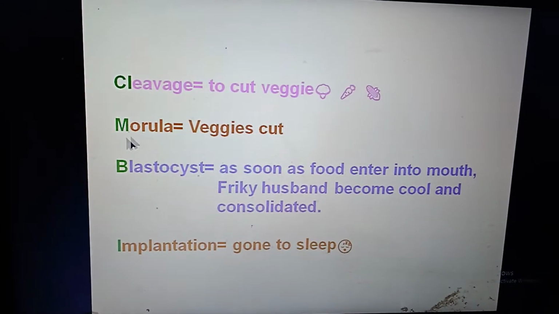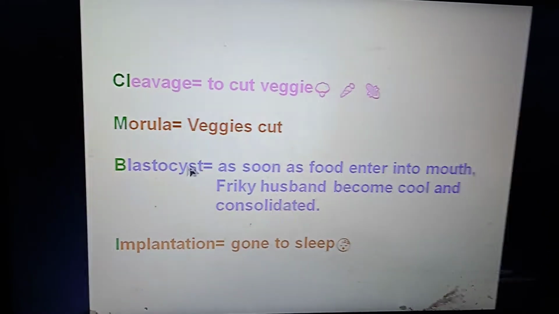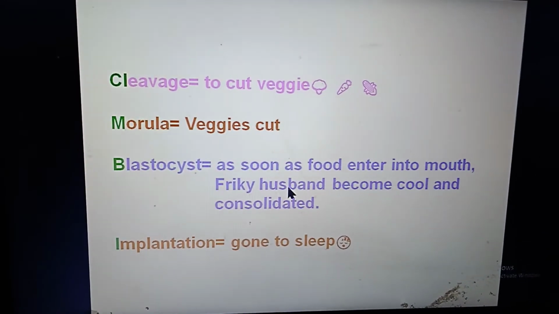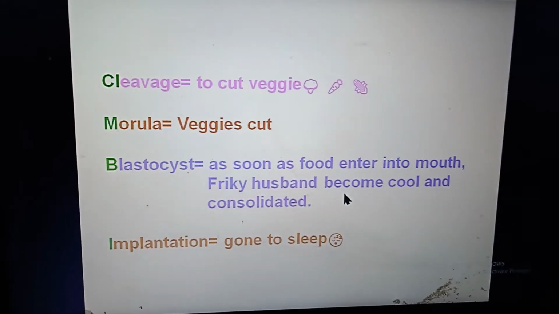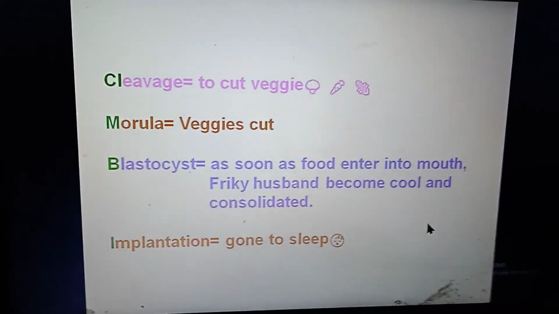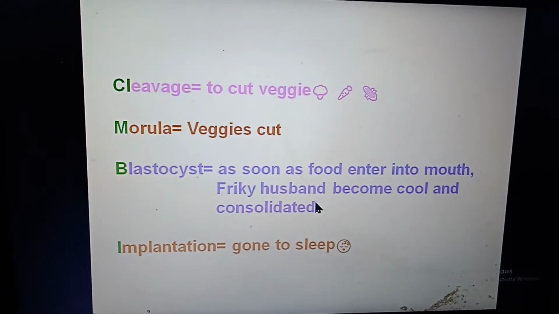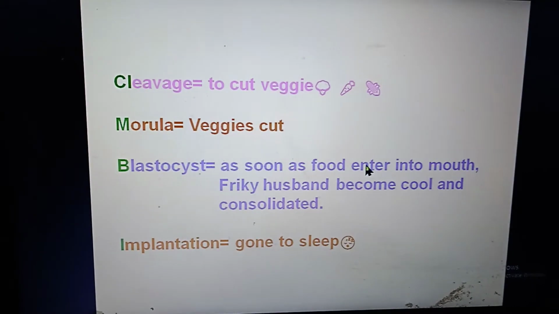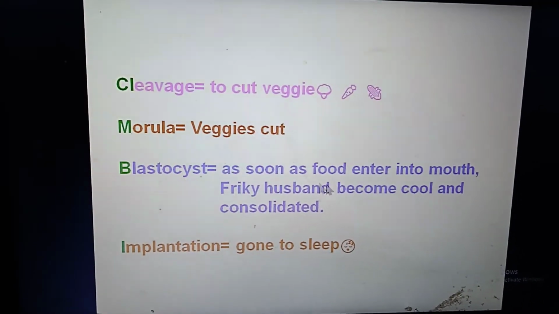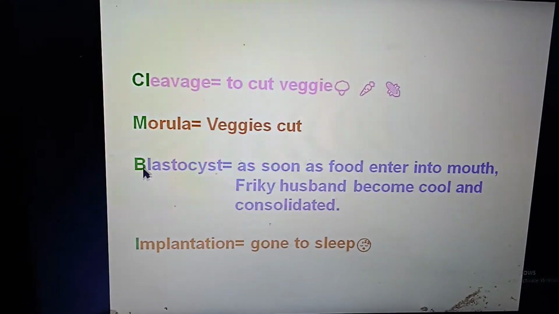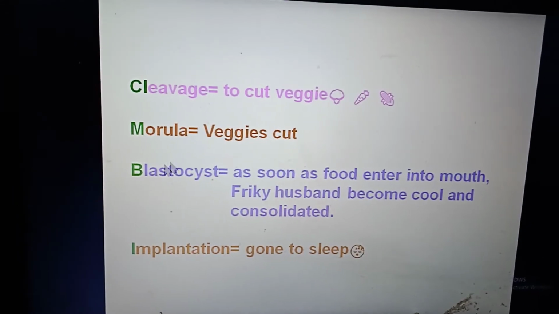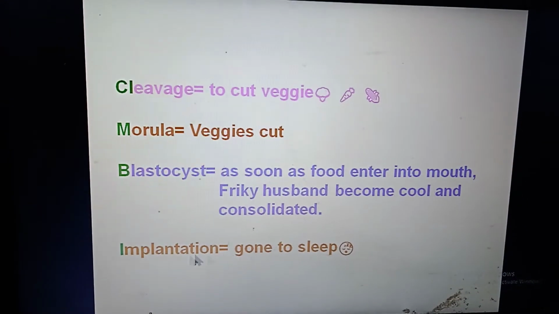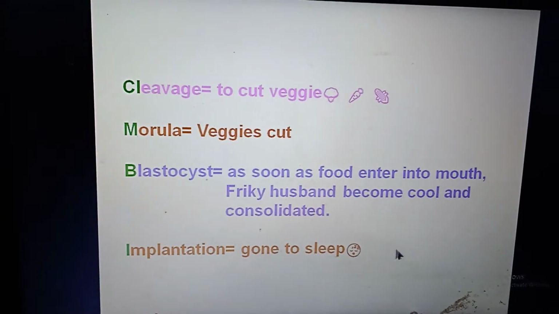Then comes the blastocyst stage, in which there is an inner cell mass and an outer cell mass. The inner cell mass is comparable to the husband, who is first haphazardly arranged and then becomes cool and consolidated. So the freaky husband becomes cool and consolidated as soon as the food enters the mouth. As soon as the uterine milk enters the blastocele, it converts into the blastocyst. And now implantation, the last process of the first week of gestation, is when the husband goes to sleep.